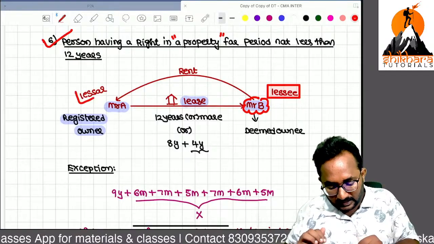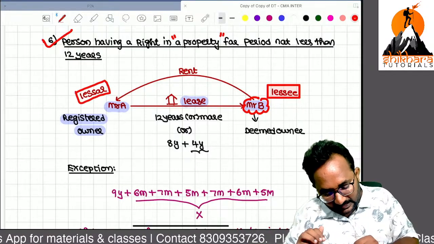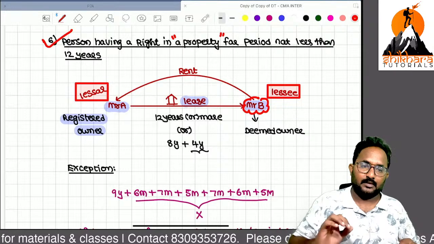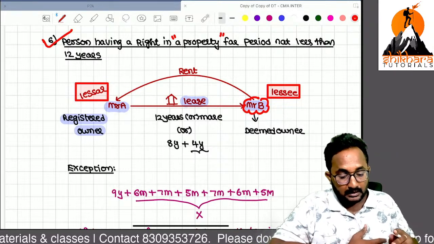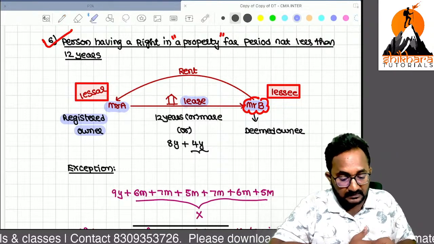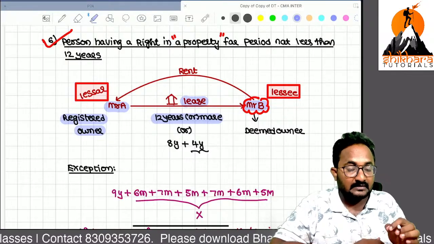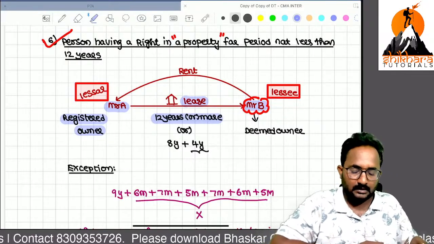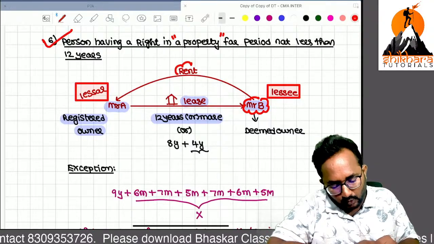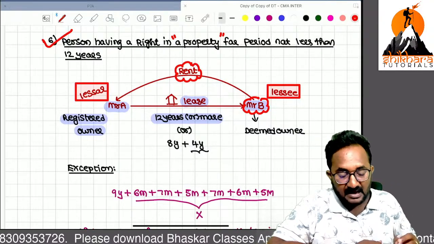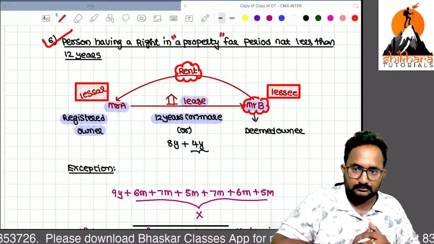Who is giving this lease? The lessor. Now remember, if you have taken this lease for 12 years or more, who is actually paying the rent to whom? A lessee will be required to pay lease rent to the lessor.